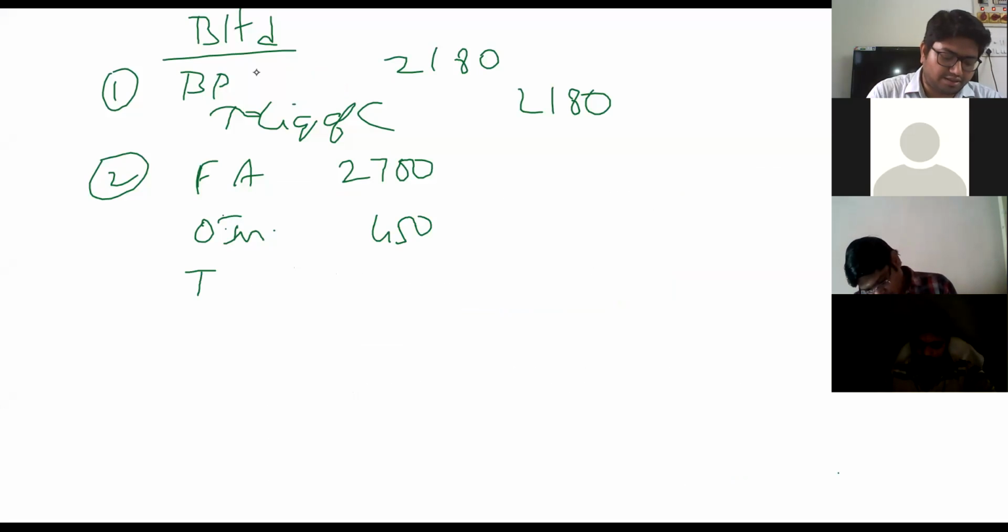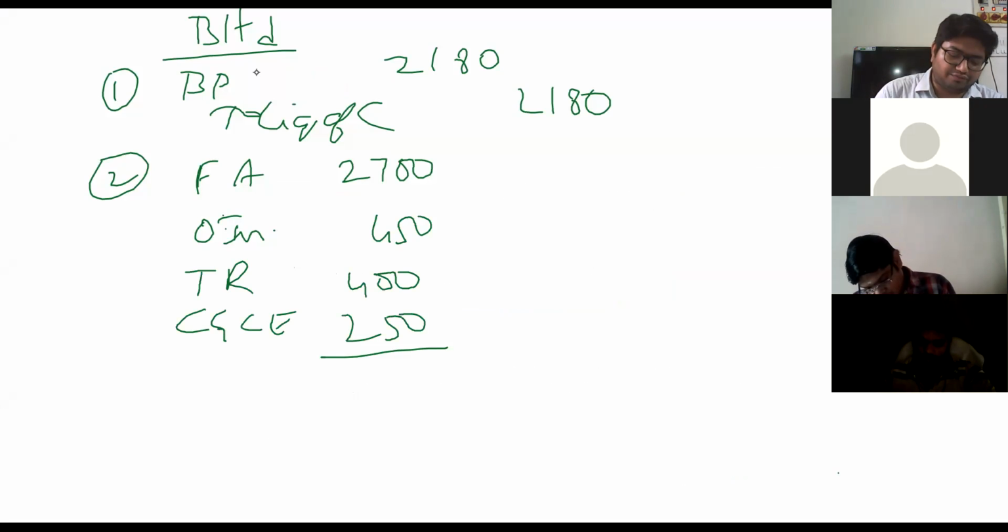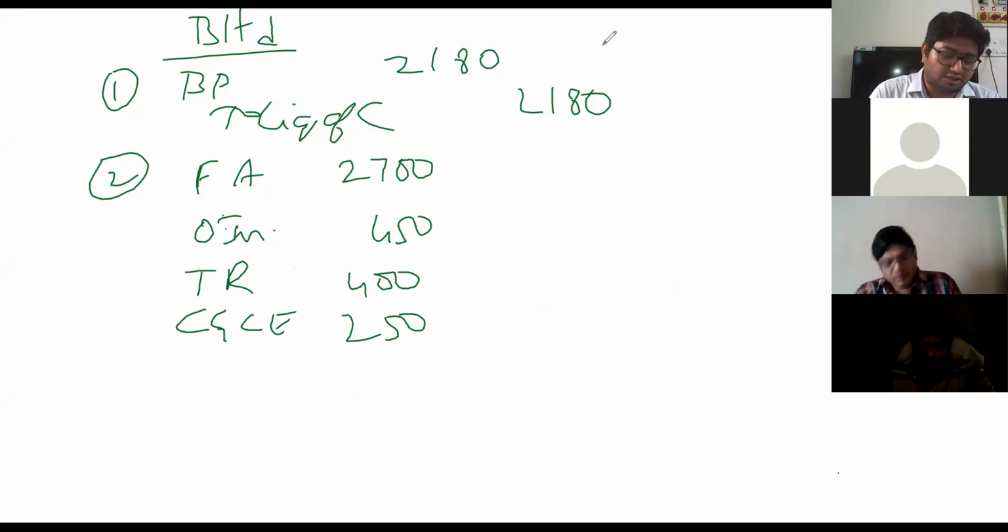Then trade receivables is 400. Cash and cash equivalents is 250. And then on the credit to trade payables, you have 300.